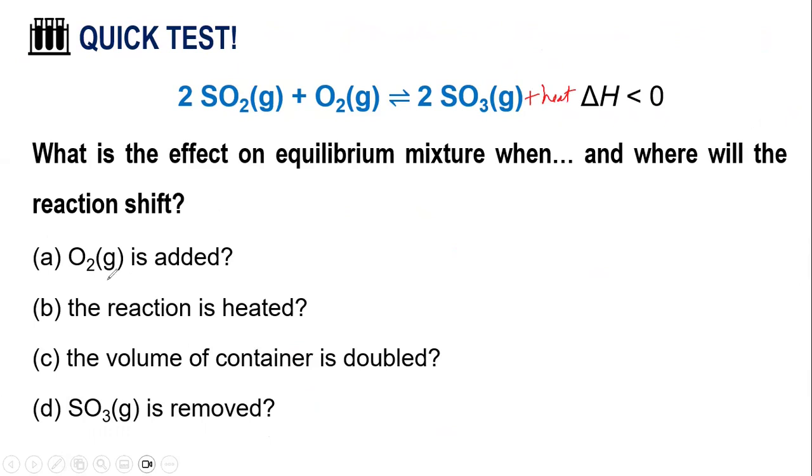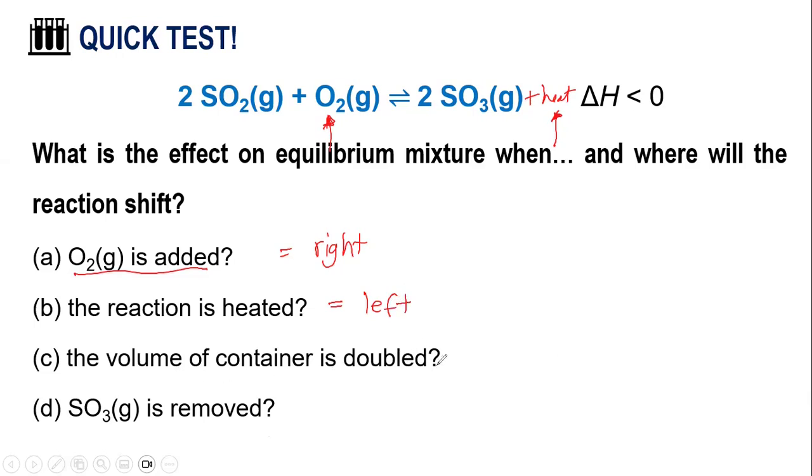Now, what happens if oxygen is added? There is an addition of oxygen. So where does the reaction shift? Since there's an addition of oxygen, the shift will be going to the right. Okay. The reaction is heated. Heated means there is an addition of heat. So where will be the shift? Then it's to the left side.